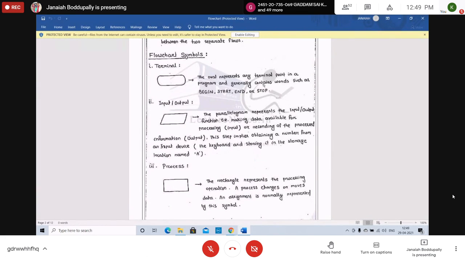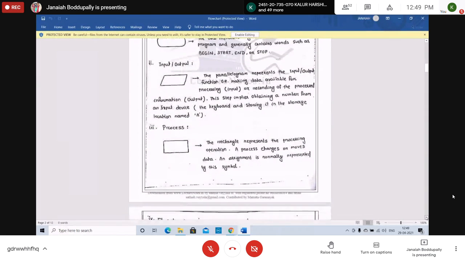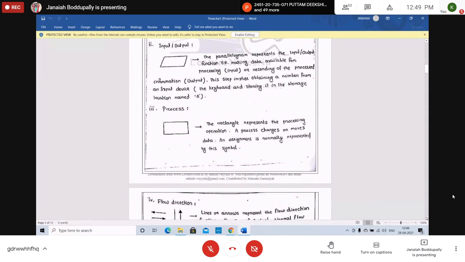Next, the third one is rectangle. Rectangle is to process the data. Rectangle represents the processing operation. A process changes or moves data.